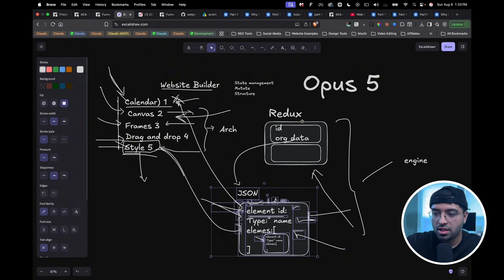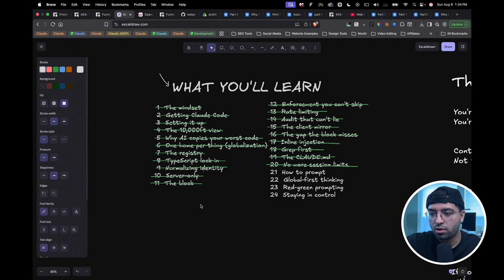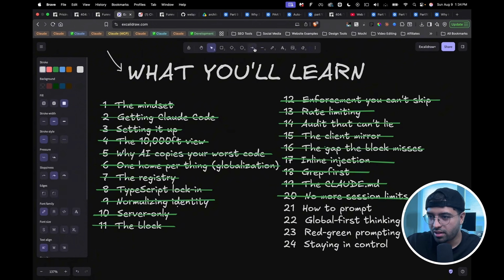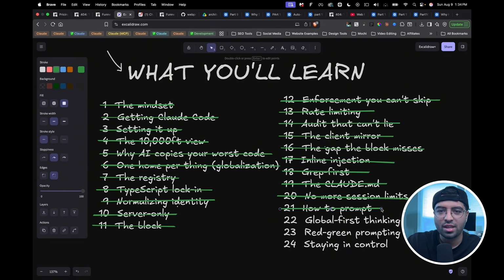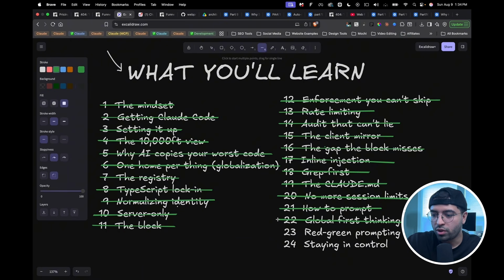So now we're done with this. I do have a few more concepts we need to walk across, so let's take a quick look at those as well. So let's go ahead and scratch this out. We completed this module. Awesome. How to prompt. Boom. Done. Nice. We also covered global first thinking, right? We just introduced how to think from Redux store, from architecture level, and how to use AI to do the technical architecture part. Well, you just piece it together, right? Give it the right direction. Now I want to discuss a strategy called red-green prompting. So let's jump straight right into that one.